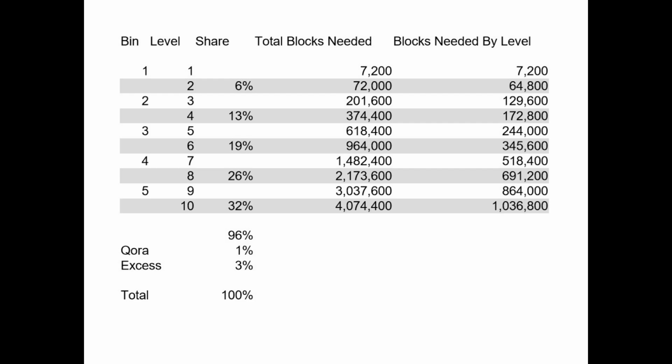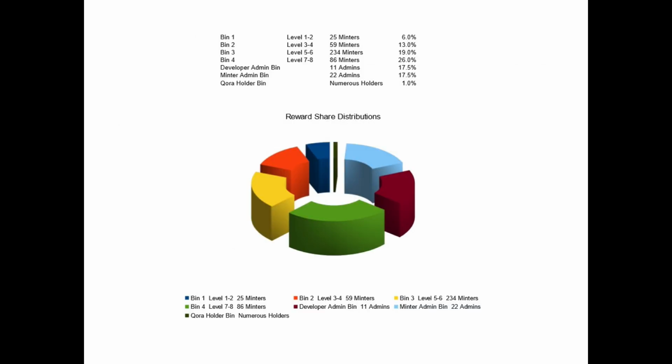And so here we'll move on to the pie chart now. Okay, so on the pie chart you can see this is how it actually works out. This is how many minters were in the last reward distribution. So you'll see there's 25 minters for bin 1. And so they shared 6% of the reward distribution. That reward distribution's 3,000 quartz per 1,000 blocks minted.